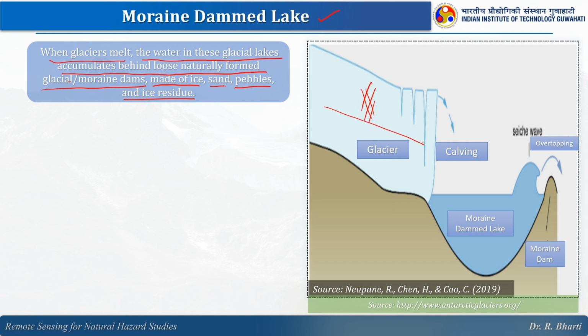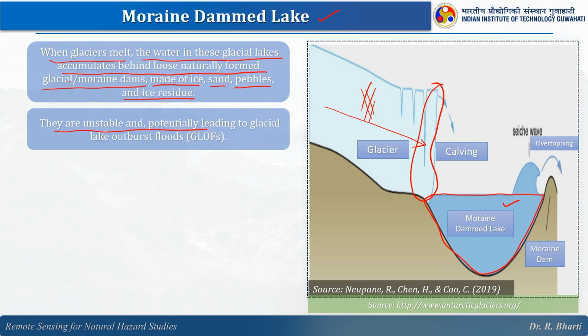It is flowing downstream, right, and let us say this is the snout of the glacier, and here some depression is formed and the accumulation happened and we have the moraine dammed lake, right. They are unstable, potentially leading to glacial lake outburst flood because these are loose grains, right, and slowly over time they get compacted and they have a very good strength.